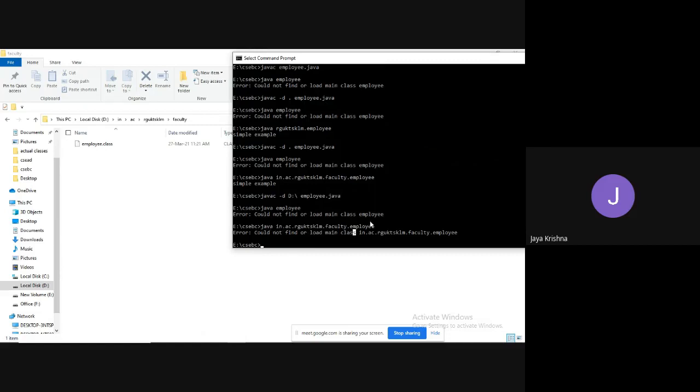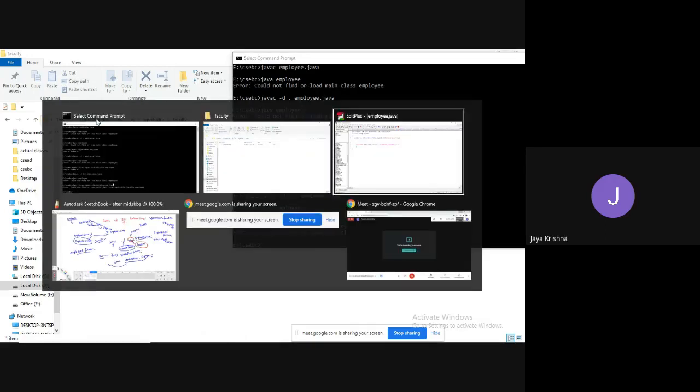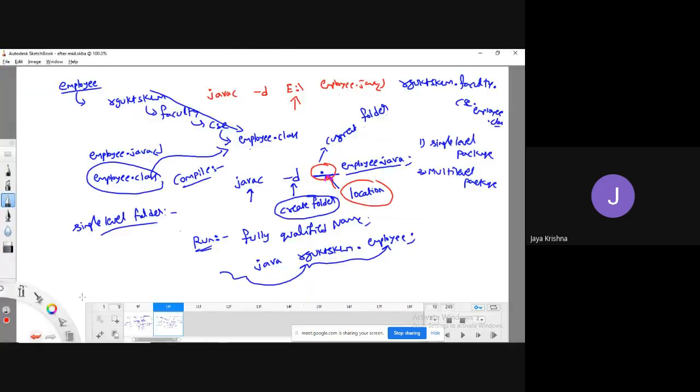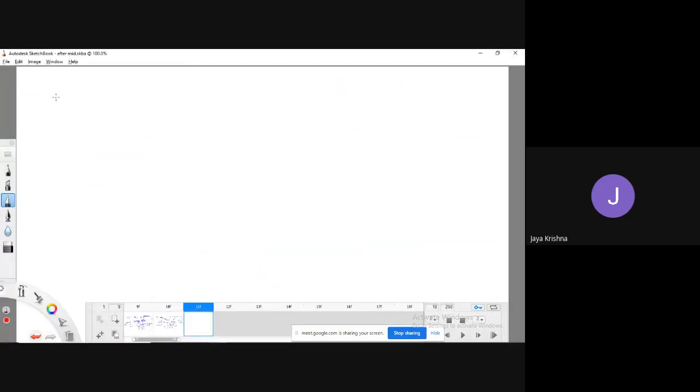Where is this Employee class file available? This Employee class is available in which drive? D drive. I'm explaining all the possibilities. Try to make notes so that you will get clarity. The first example I have taken is, within the drive I have created a single package.